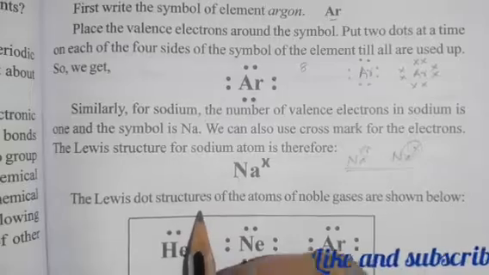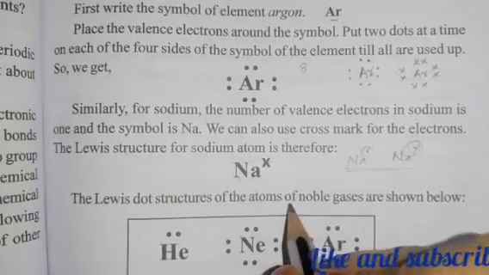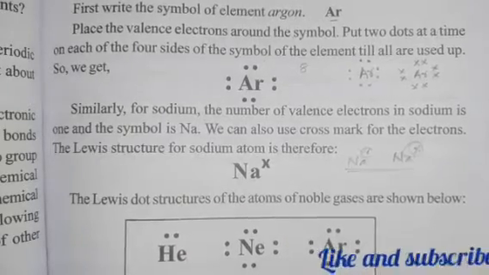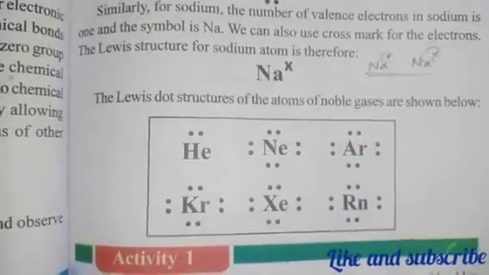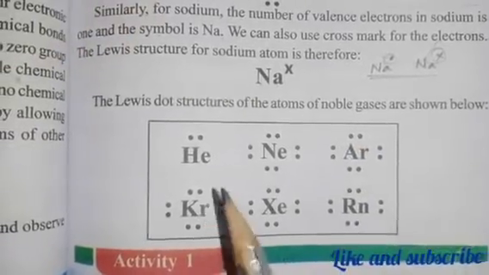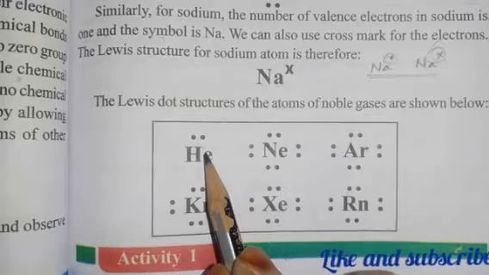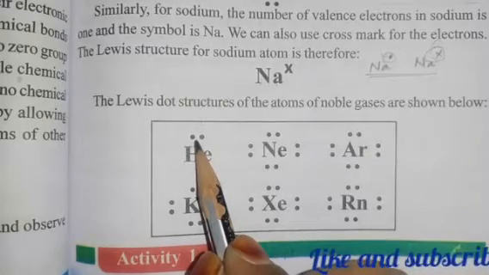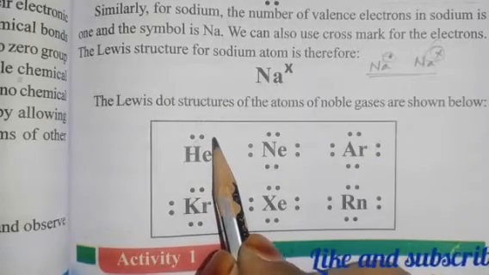The Lewis dot structure of the atoms of noble gases are shown below. So what were the noble gases we have learned? That is nothing but helium, which is having 2 electrons as the valence electrons.